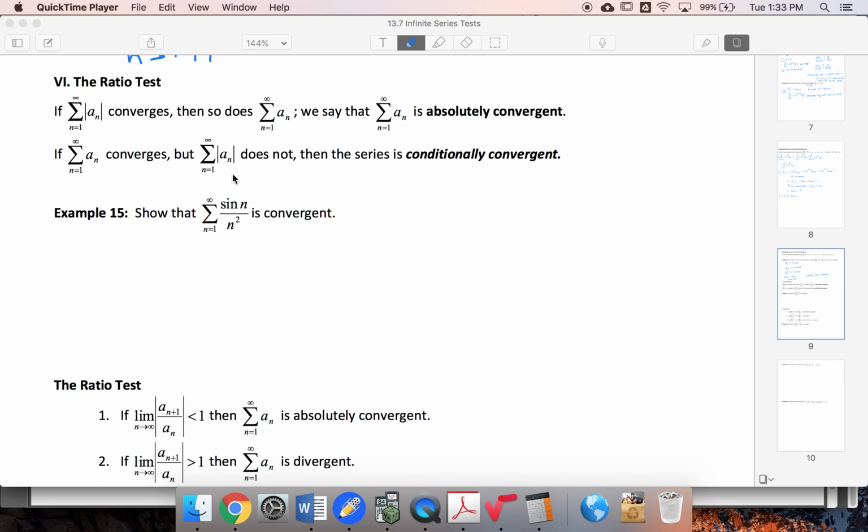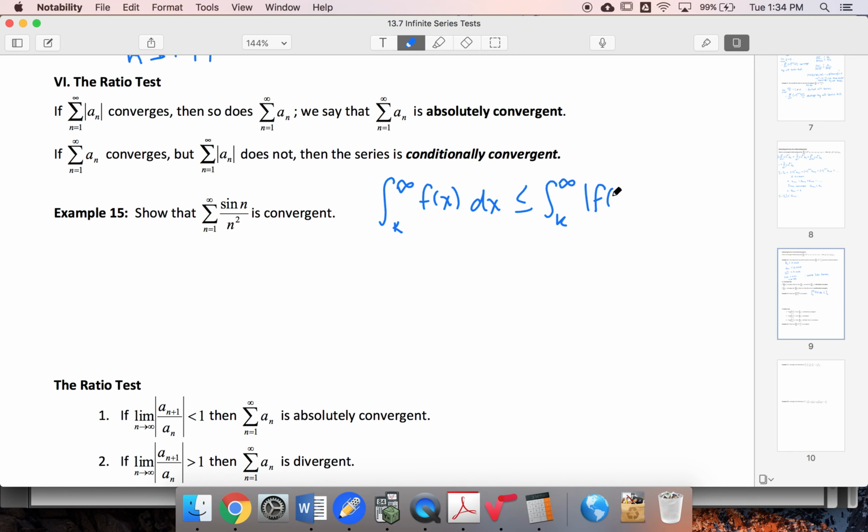The integral from some value k to infinity of f of x dx is always going to be less than or equal to the integral from k to infinity of the absolute value of that function, because this will always be positive, creating positive area between the function and the axis. This might have some negative area. So we said that if this converged, so did this.